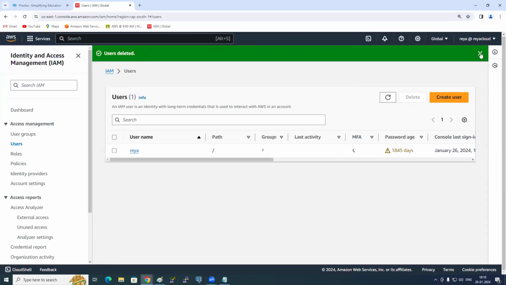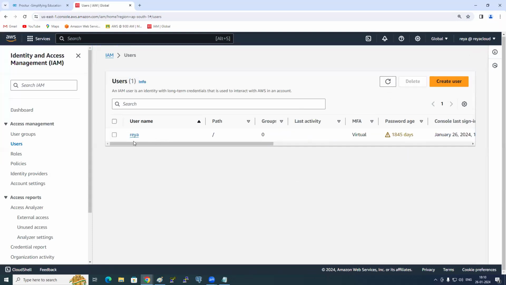Okay. So how many users are there here? Only one. Because I have created my own username. You have the root account, and you are logging in to the root account, and you need to create your own IAM user, or not? Yes or no? So now I'm showing how to create an IAM user so that you can also create it yourself. I already created my IAM user here.